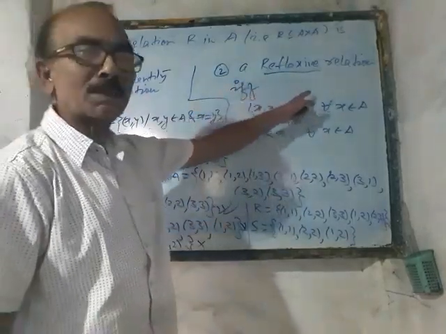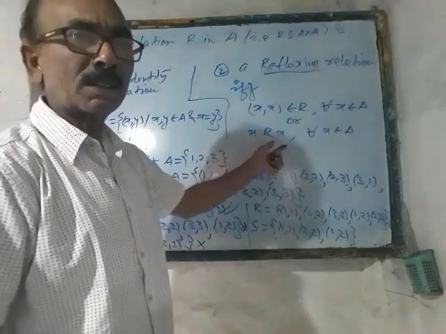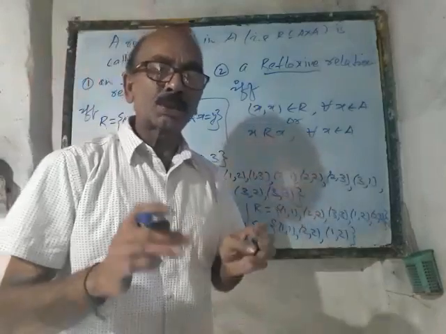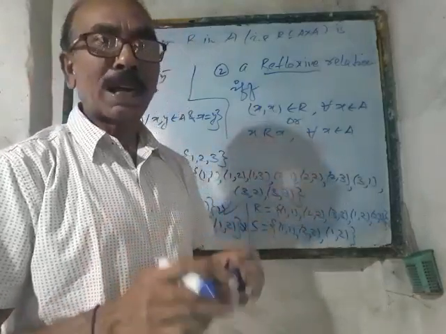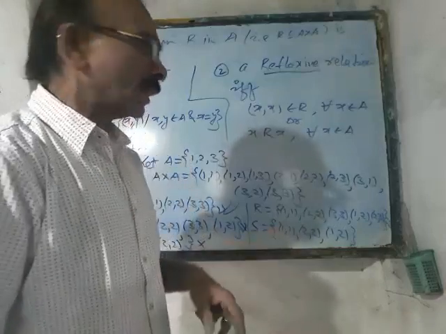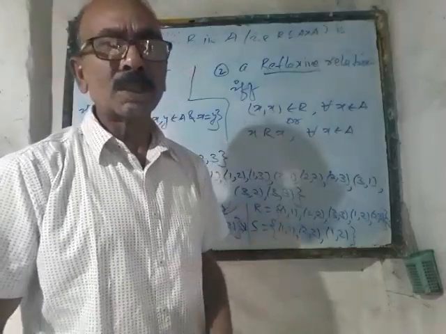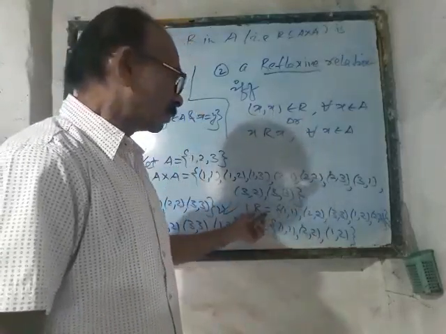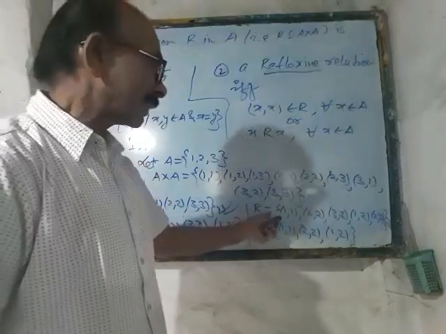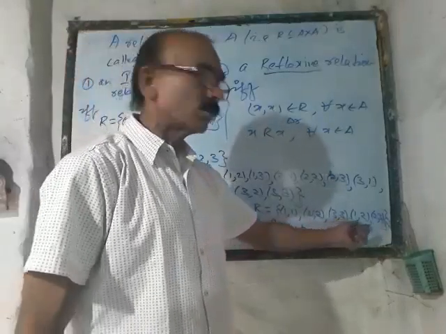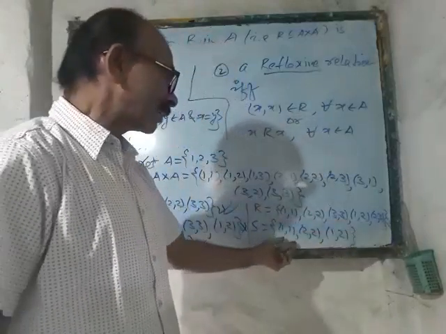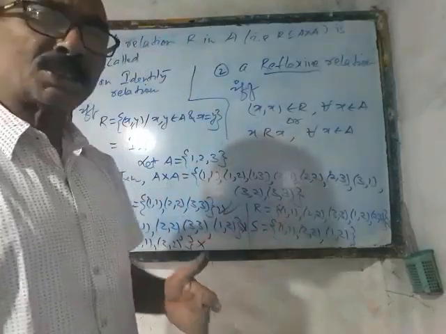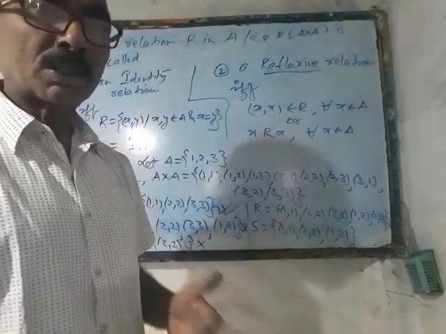Now, so far as a reflexive relation is concerned, I have just told you that for all x belongs to A, x must be R-related to x. So it is customary to take (x, x) belongs to R where x belongs to A, except that we are free to choose any other elements of A cross A. As in the example, I have written 2 relations. R contains (1,1), (2,2), (3,3), (1,2), (2,3), and S contains (1,1), (2,2), (1,2). Just go on watching carefully. You will find yourself whether it is reflexive or not according to the definition.